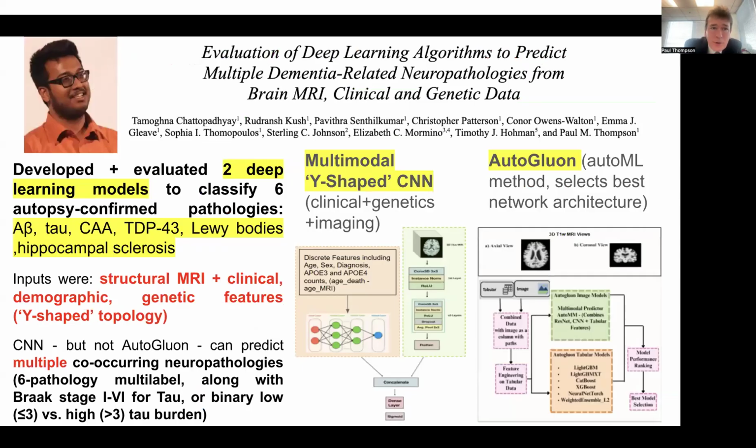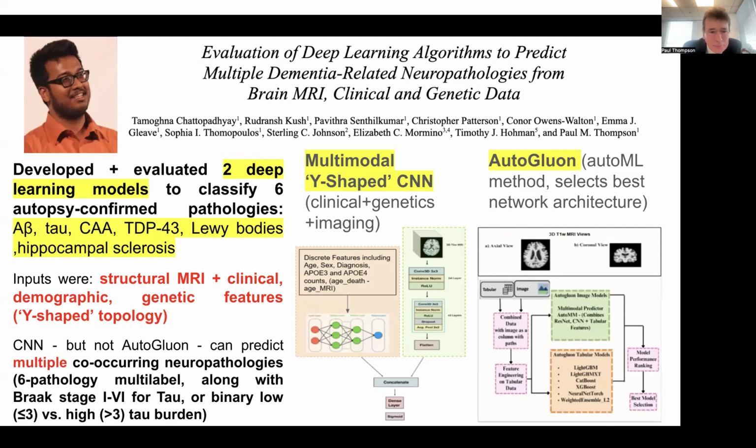Moving on to work by our group, Tamogna Chattopadhyay and our colleagues developed and evaluated 2 deep learning methods to classify 6 autopsy-confirmed pathologies: beta amyloid, tau, cerebral amyloid angiopathy, TDP-43, Lewy bodies, and hippocampal sclerosis. And the methods were a multimodal Y-shaped convolutional neural network, which takes numeric data in on the left and images in on the right, and also an AutoML method called AutoGluon that automatically selects the best neural network architecture to do the task.